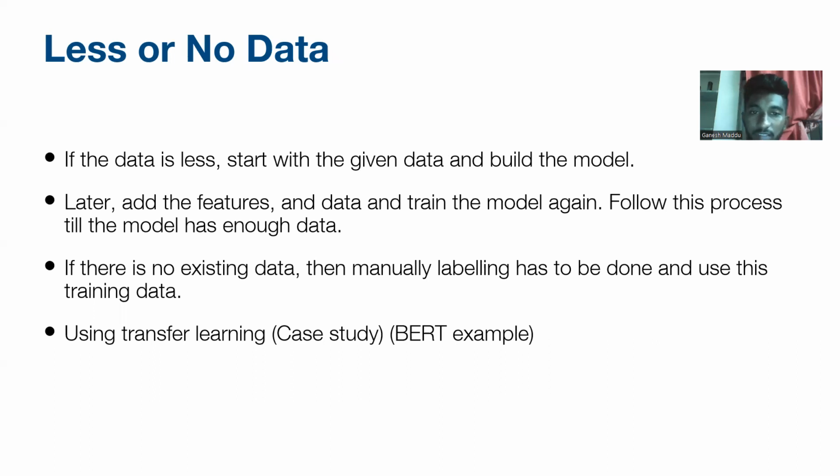Later, add the features and data and train the model again. Follow this process till the model has enough data. If there is no existing data, then manual labeling has to be done and used as training data. Use the Stanford Learning case study, BERT example.